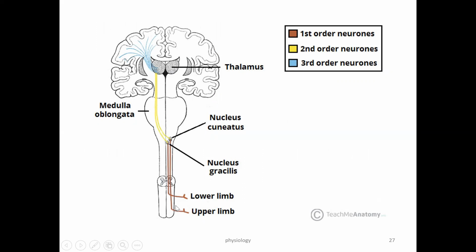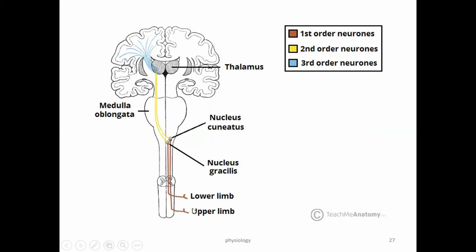Now suppose this is the right side and this is the left side. From the right side, information from upper limb and lower limb receptors, the dorsal column pathway carries touch sensation, fine touch, vibration, position sensation, proprioception, and stereognosis. From the receptor, they enter the spinal cord through the dorsal root ganglion and dorsal horn, and then ascend. Which is the first order neuron? This red one is the first order neuron.